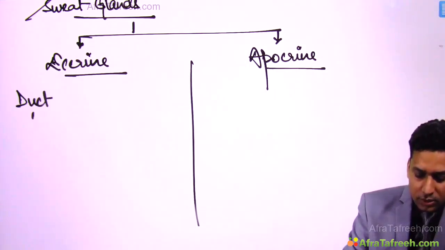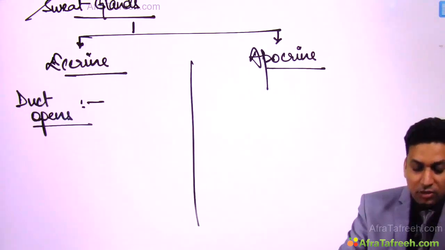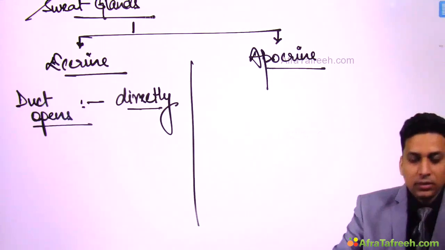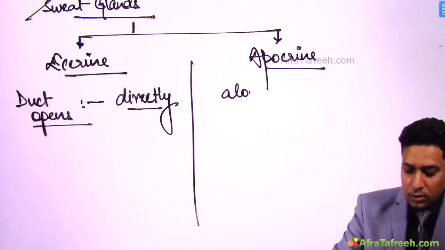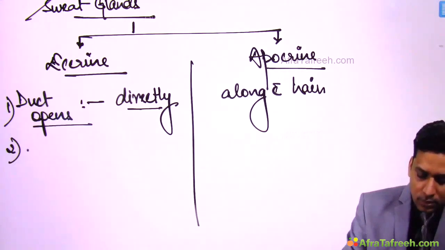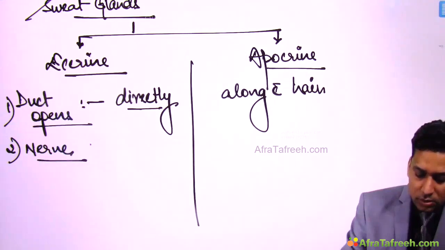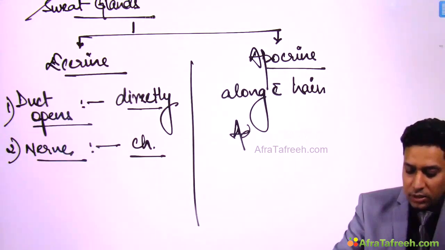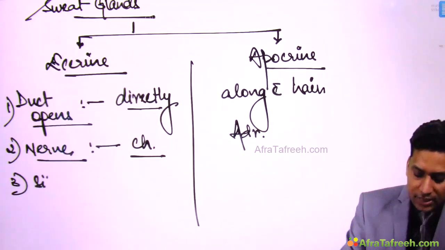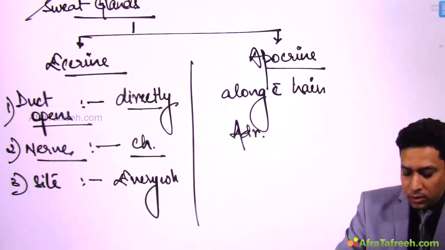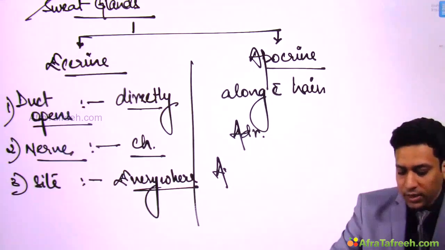Like the first one is duct opens. So if you look at the duct of eccrine sweat gland, you will find that the duct of eccrine sweat gland opens directly over the skin, while apocrine opens along with hair follicle. If we talk about the nerve innervations, you will find that eccrine sweat glands are under cholinergic control while apocrine is under adrenergic control. If you look at the sites, you will find that eccrine sweat glands are almost present everywhere. These are the common sweat glands, while apocrine are mainly present over axilla,